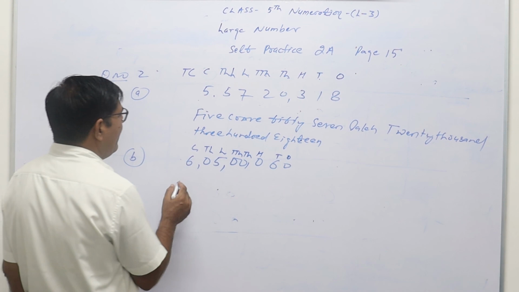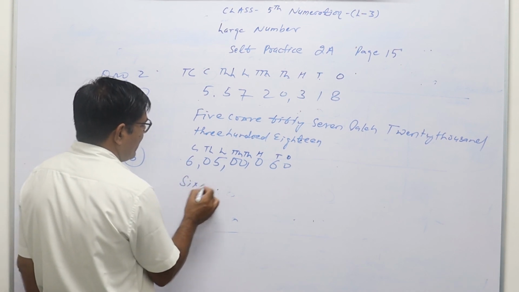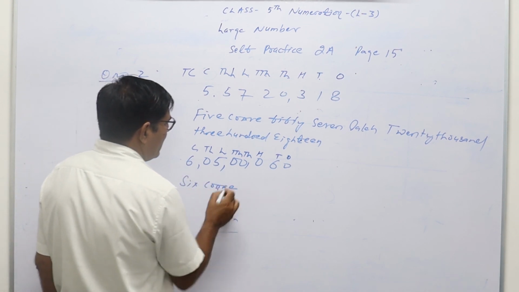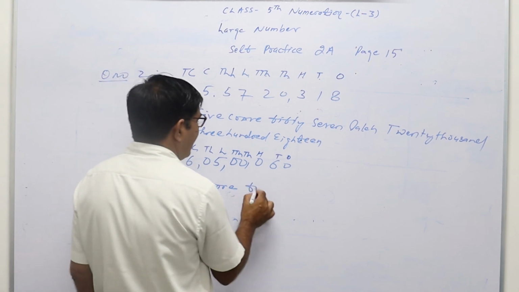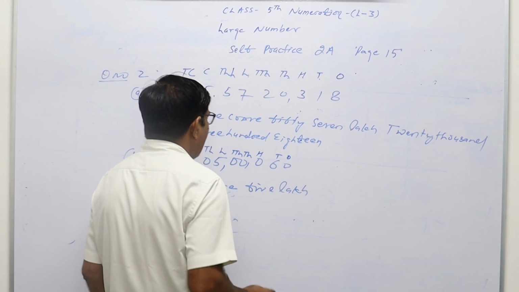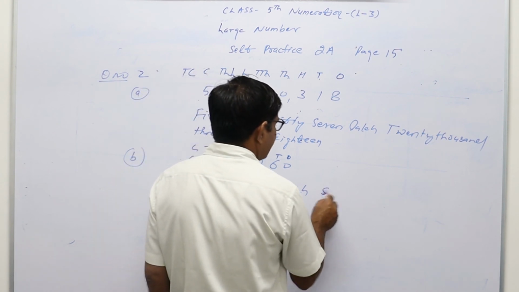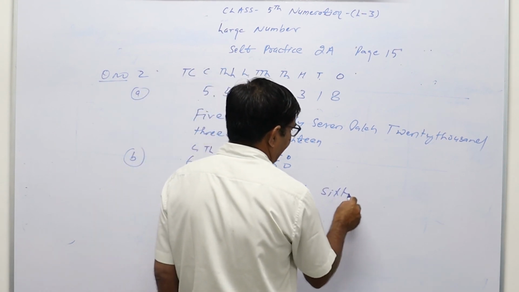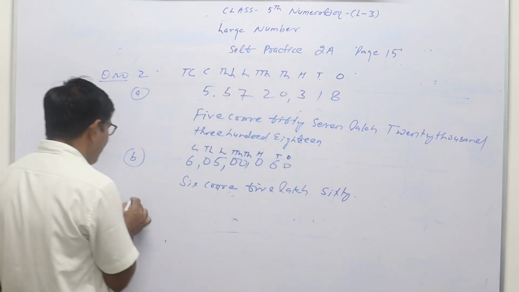So it will be 6 crore 5 lakh 60. This is question B.